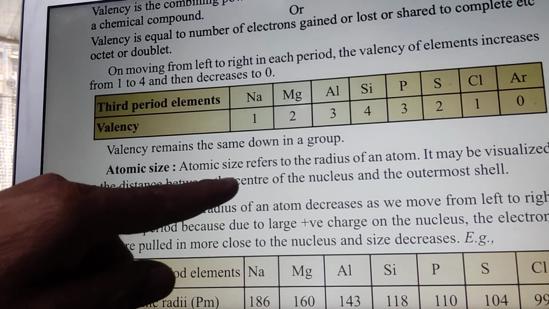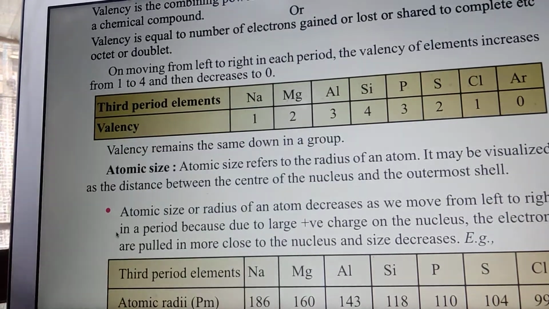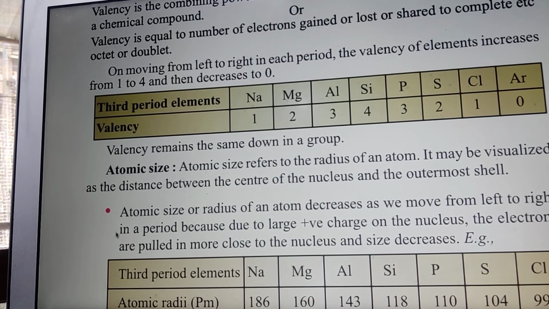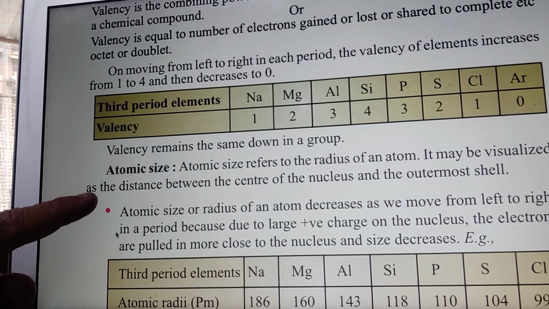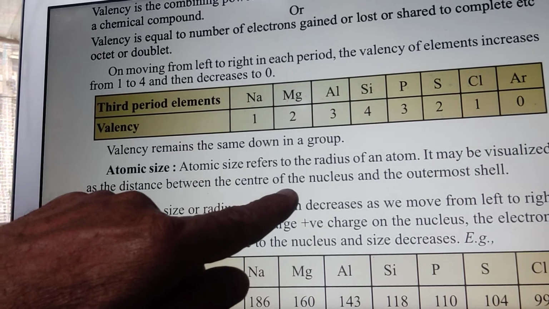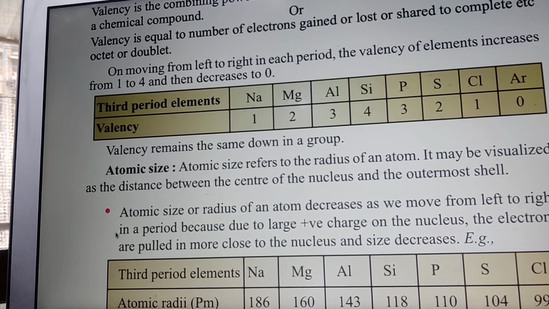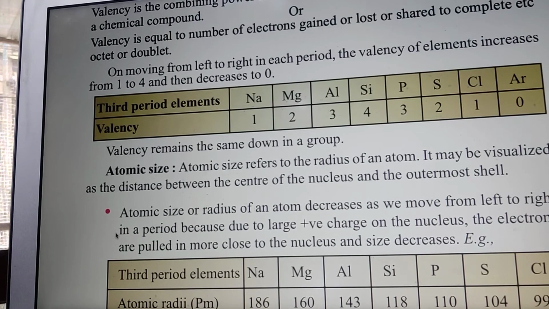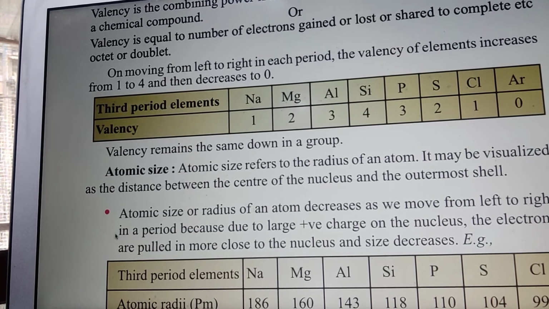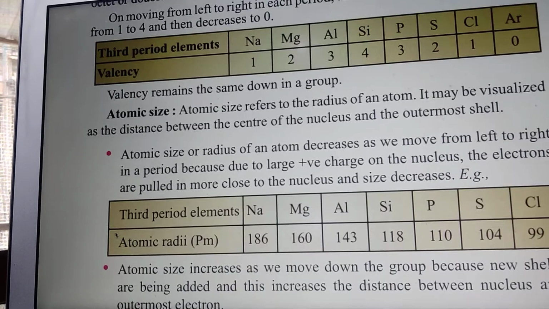Atomic size refers to the radius of an atom. The distance from the nucleus to the outermost orbit is the radius. It may be visualized as the distance between the center, the nucleus, and the outermost shell. Atomic size or radius of an atom decreases as we move from left to right.